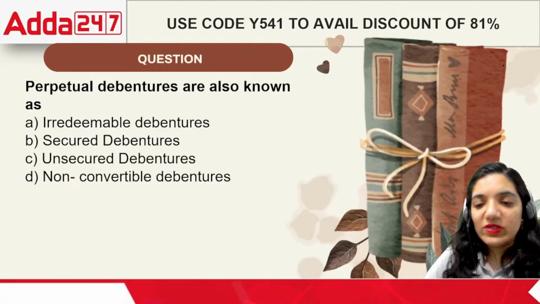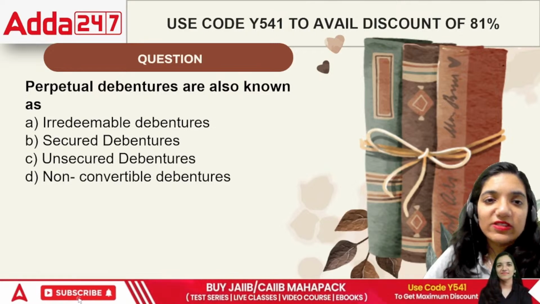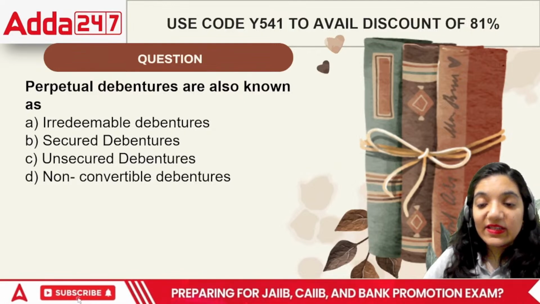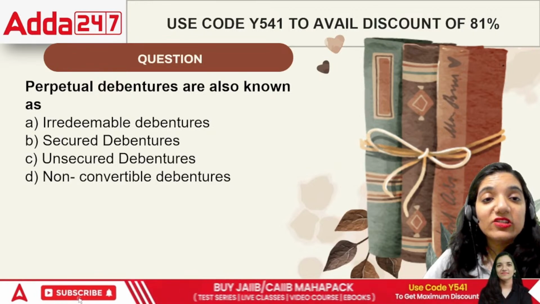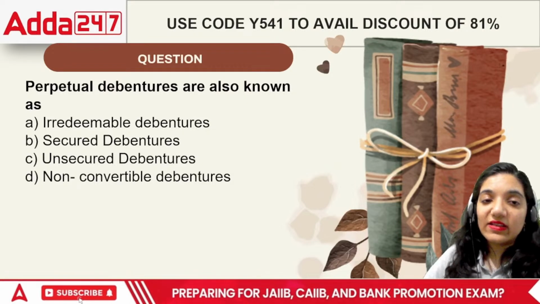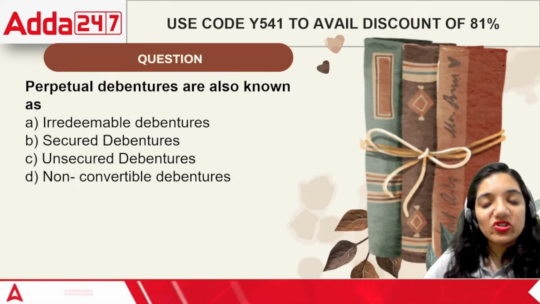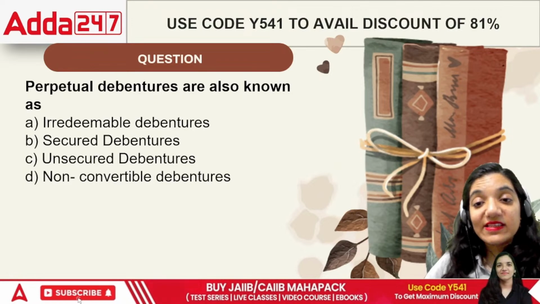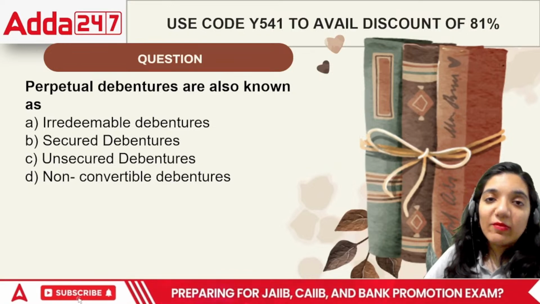Moving on, perpetual debentures are also known as irredeemable debentures, secured debentures, unsecured debentures, or non-convertible debentures. Debentures are basically loans for a company, right? So we can specify these are bonds or loans for a company. Perpetual debentures means debentures which are long term in nature, going to be there till the end of the life of the organization. This means the correct answer is irredeemable debentures.